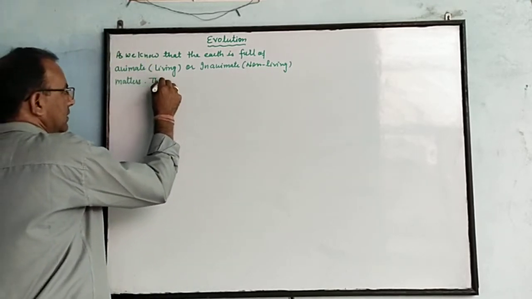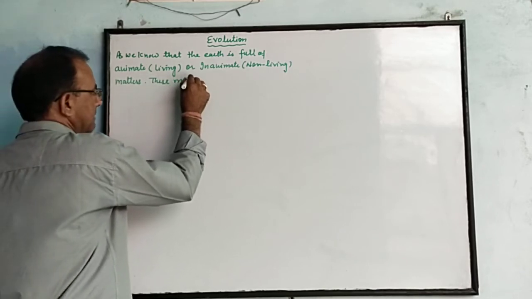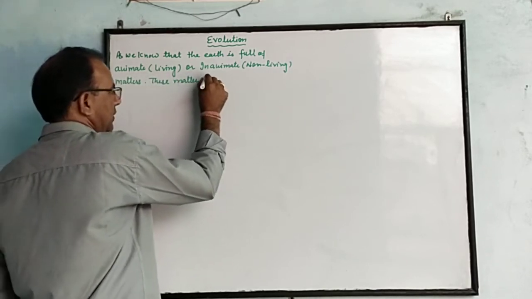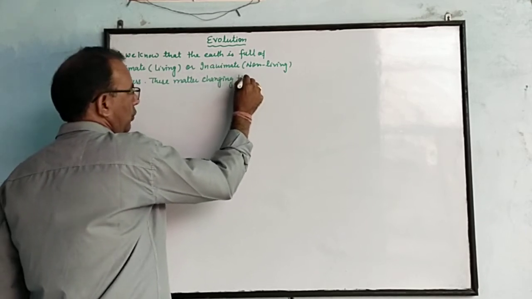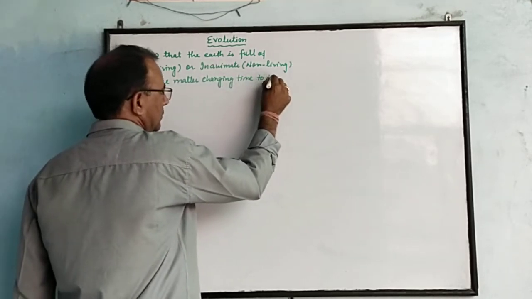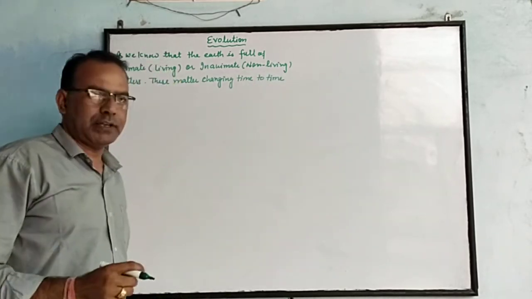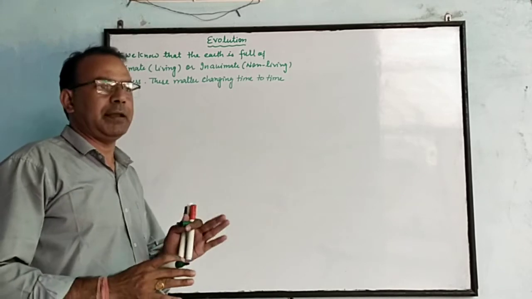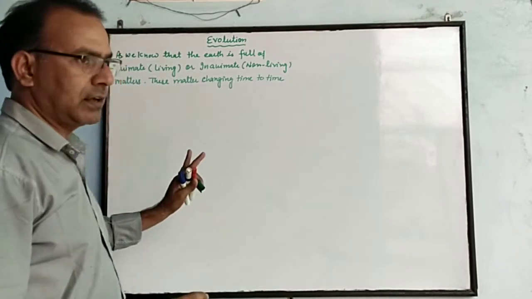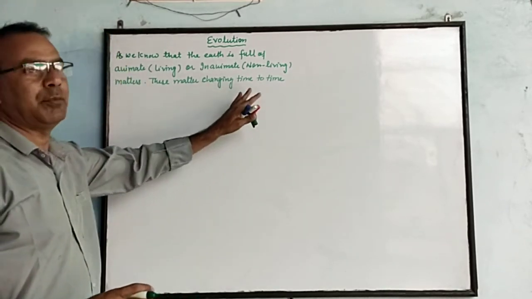These matters change from time to time. As we know, our earth is full of animate living beings and inanimate non-living material. Clear? These matters change from time to time.